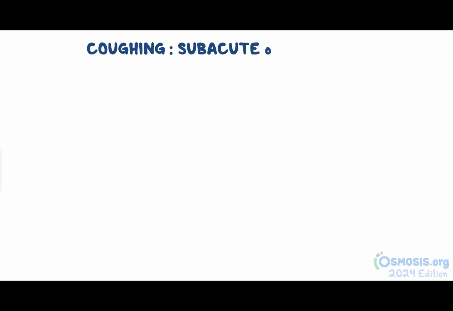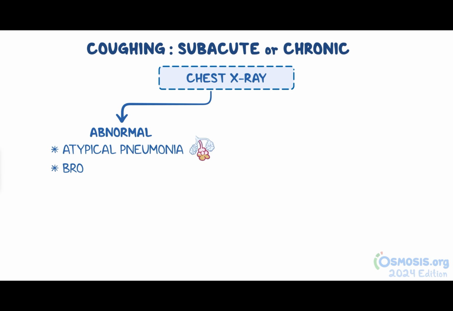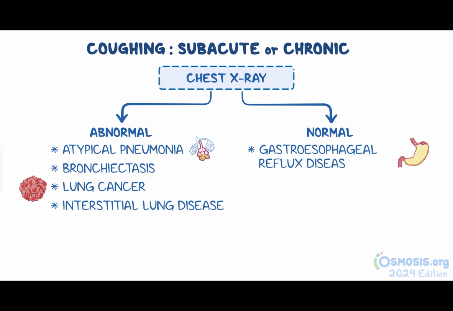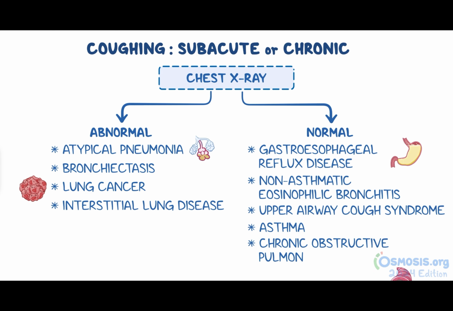For subacute or chronic coughs, an abnormal chest X-ray is usually seen in atypical pneumonia, bronchiectasis, lung cancer, and interstitial lung disease. On the flip side, a normal chest X-ray is typically seen in gastroesophageal reflux disease, non-asthmatic eosinophilic bronchitis, upper airway cough syndrome, asthma, and chronic obstructive pulmonary disease.